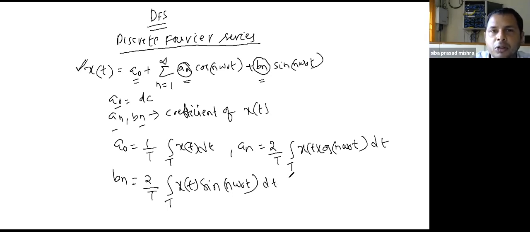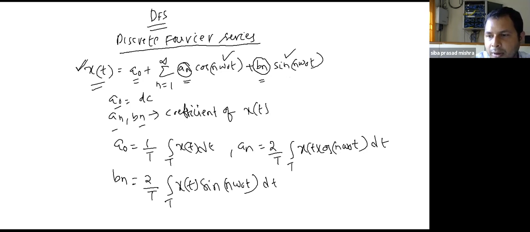Means in the continuous domain, the continuous time Fourier series, we can say that any periodic signal can be represented by an infinite sum of sinusoidal signals. See, it is 1 to infinity, this is a cosine signal, this is a sine signal. This cosine signal and sine signal are known as sinusoidal signals. Now in the same way, we can represent the discrete Fourier series of a periodic sequence.